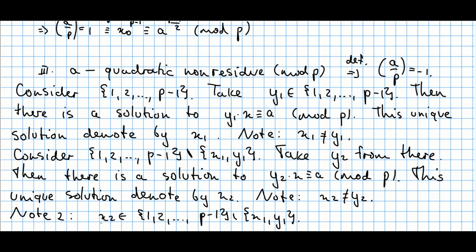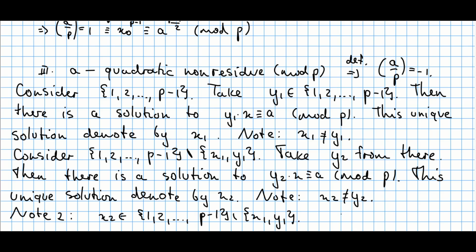The main question here is whether x2 belongs to the following set. Well, x2 is in fact a number from 1 to p minus 1. However, we need to make sure that this cannot be equal to either x1 or y1. Turns out this is true. So x2 cannot be x1 or y1.